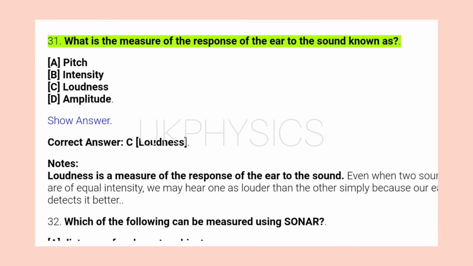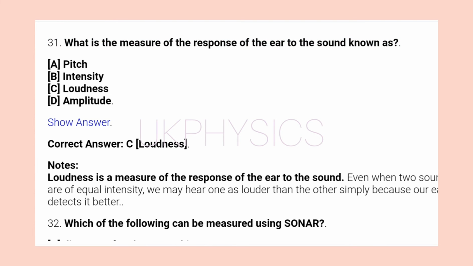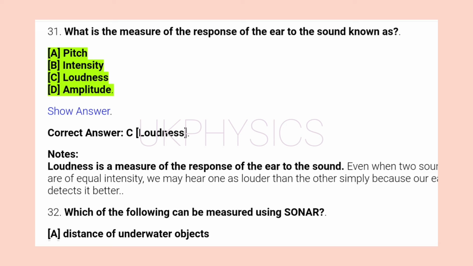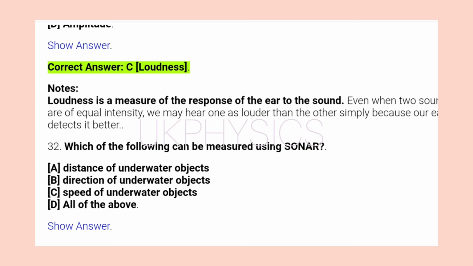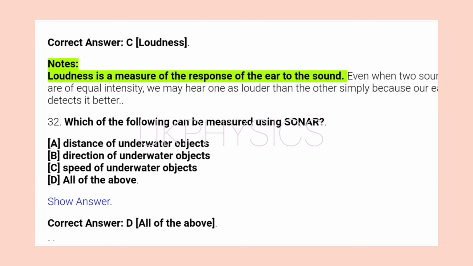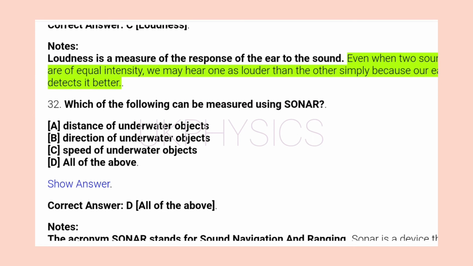31. What is the measure of the response of the ear to the sound known as? A. Pitch. B. Intensity. C. Loudness. D. Amplitude. Show answer. Correct answer, C. Loudness. Notes: loudness is a measure of the response of the ear to the sound. Even when two sounds are of equal intensity, we may hear one as louder than the other simply because our ear detects it better.